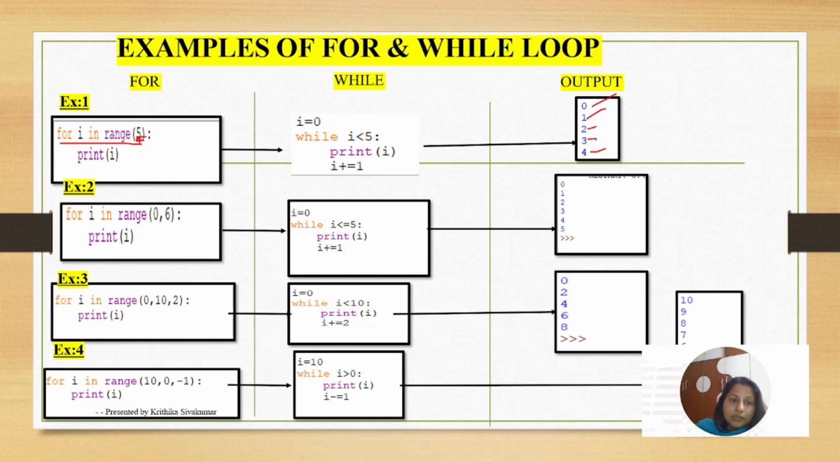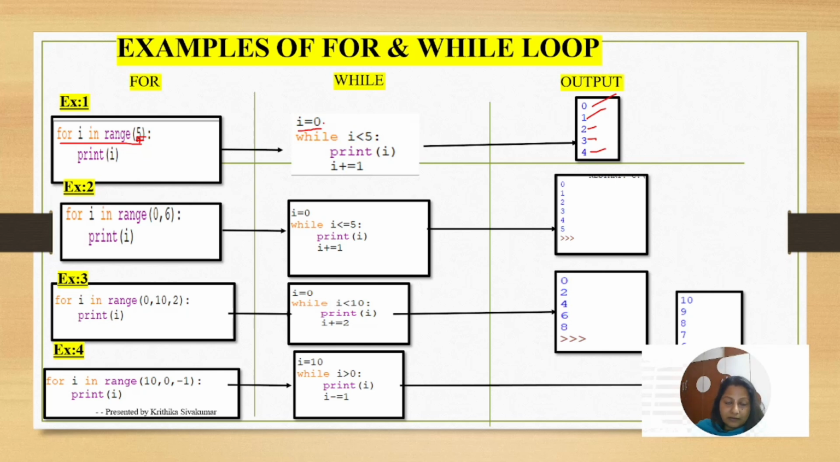Clear now? And the same program, how can you write it in a while loop? I equal to 0, I am giving the initialization here. It will start from 0. I is less than 5. Print of I, then I plus equal to 1. I plus equal to 1, what is the meaning? You are using the assignment operator. I equal to I plus 1, right? So what will the condition be?